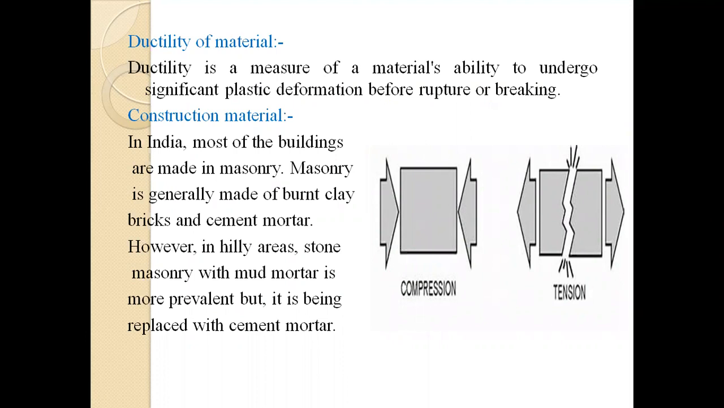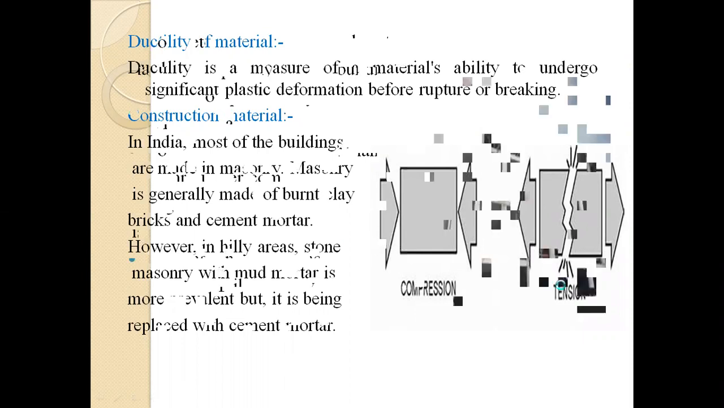cement mortar. Masonry can carry loads that cause compression and tension. Now compression means pressing together and tension means pulling apart. Here we can observe that, suppose these are masonry blocks, the first one is under compression and the second one is under tension.